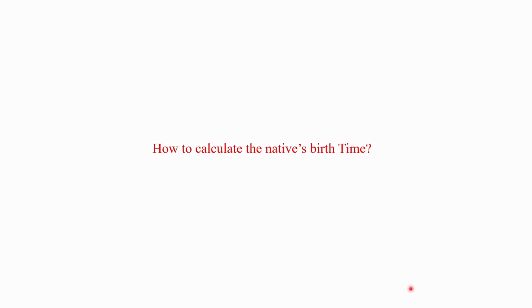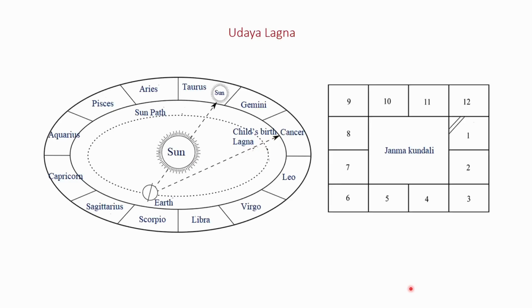How to calculate the approximate time of birth of a native? Let us know the meaning of Lagna. The point of ecliptic intersecting the eastern horizon is called the Lagna, Janma Lagna.